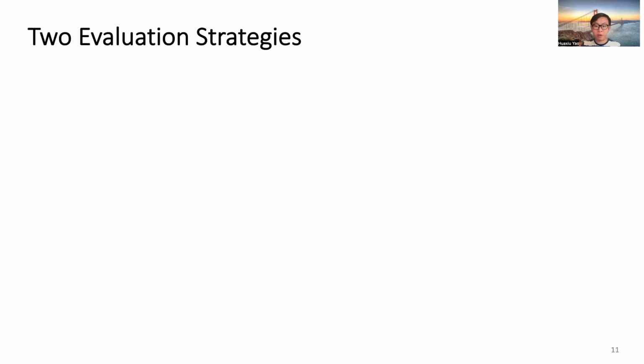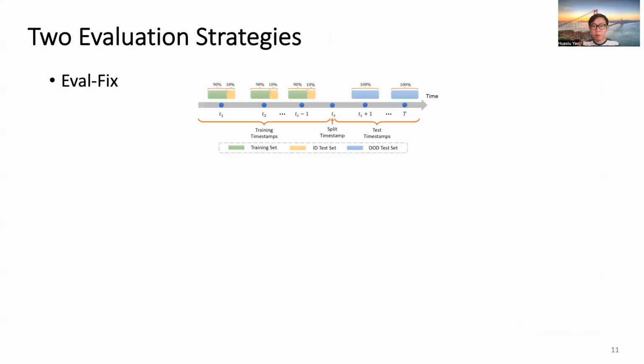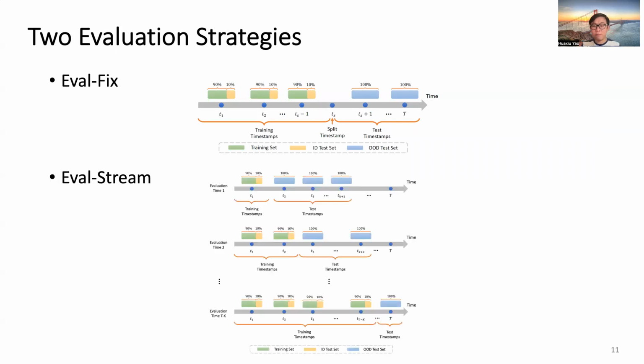We further propose two evaluation strategies to evaluate the baselines. First, we propose Eval-Fix. In Eval-Fix, we select one fixed time step, train the model before the selected time step, and finally evaluate it on the time steps after the fixed one. Second, we propose Eval-Stream, which provides a more realistic evaluation setting for real-world streaming applications. Here, the model is trained incrementally at each time step and evaluated on the next one.